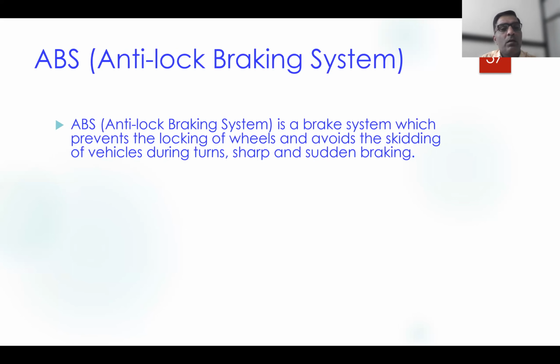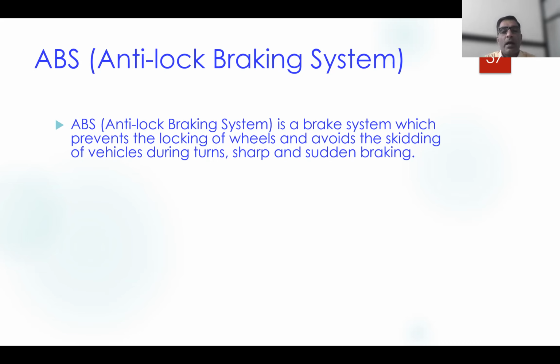Then we need to check what is the anti-lock braking system. The definition is here. Anti-lock braking system is a brake system which prevents locking of wheels and avoids skidding of the vehicle during turns, during sharp turns or during sudden braking.